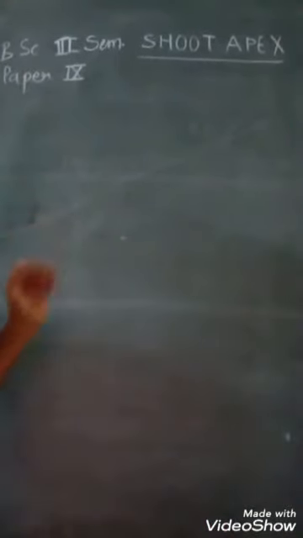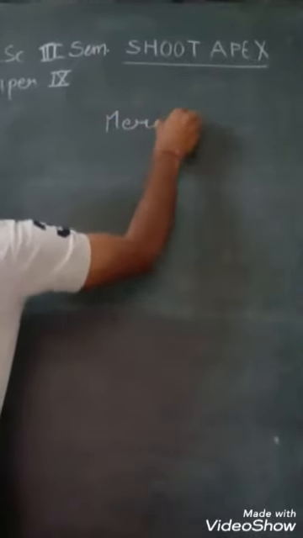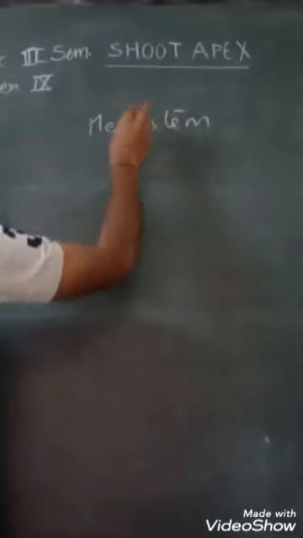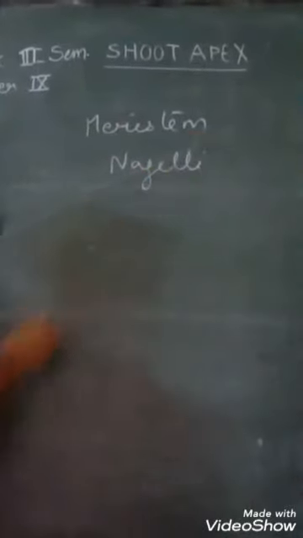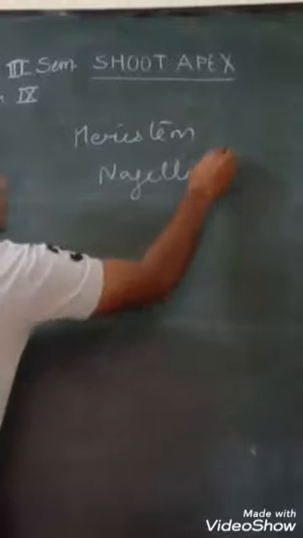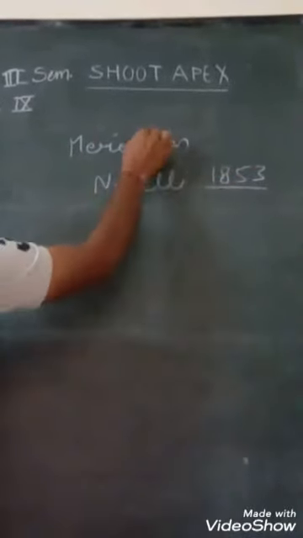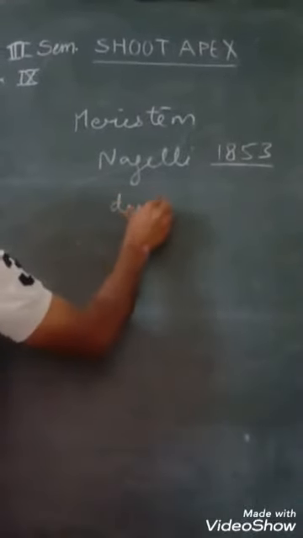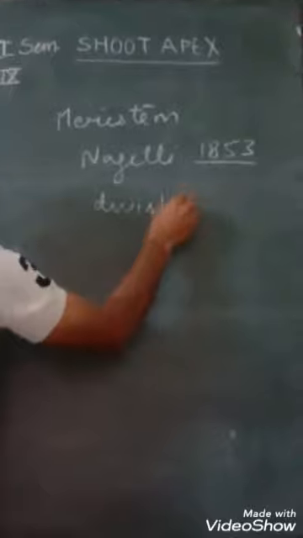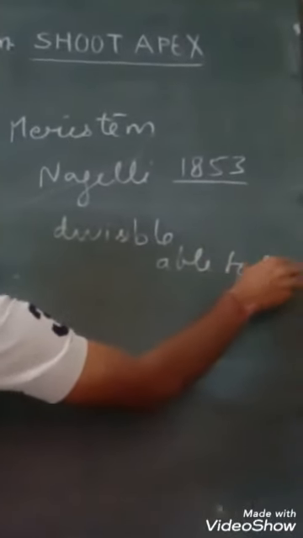Friends, the word meristem was first introduced by Nageli in 1853. The word meristem means divisible or able to divide.